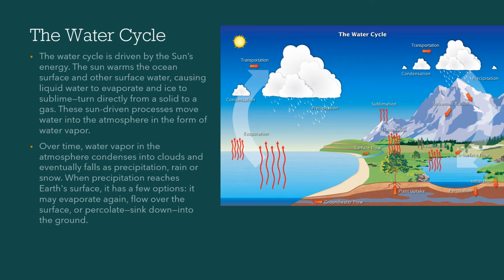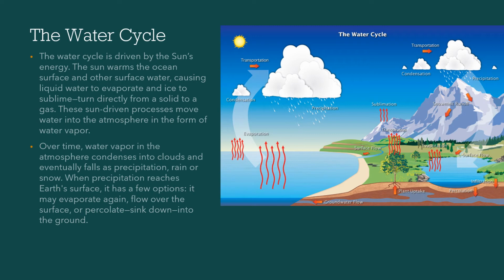The water cycle is driven by the sun's energy. The sun warms the ocean surface and other surface water, causing liquid water to evaporate and ice to sublime, which means it turns directly from a solid to a gas. These sun-driven processes move water into the atmosphere in the form of water vapor.